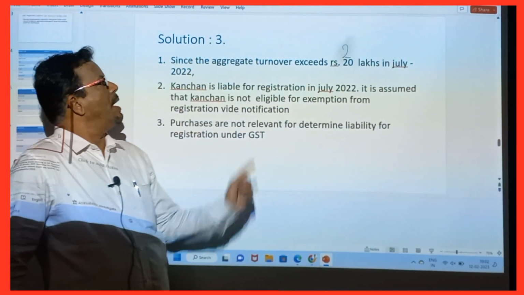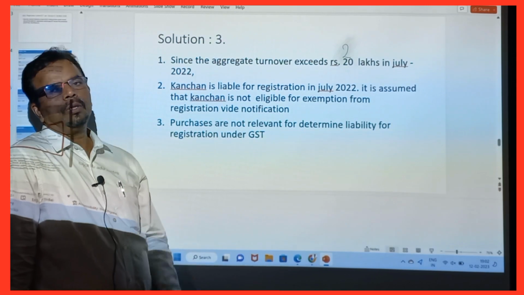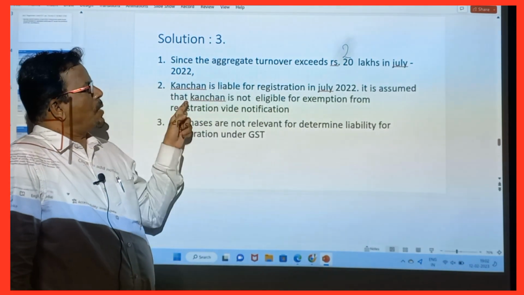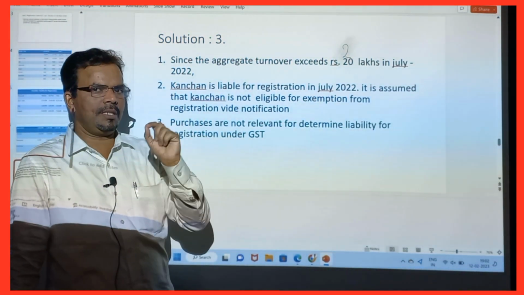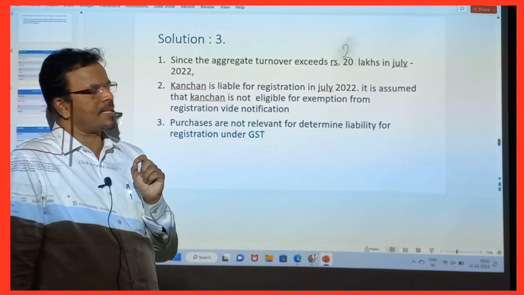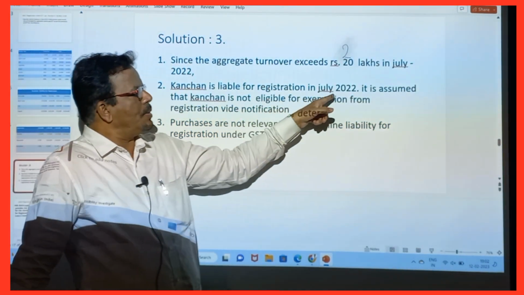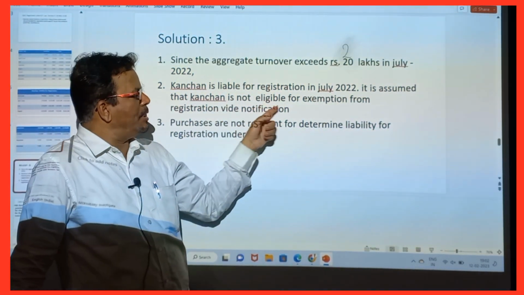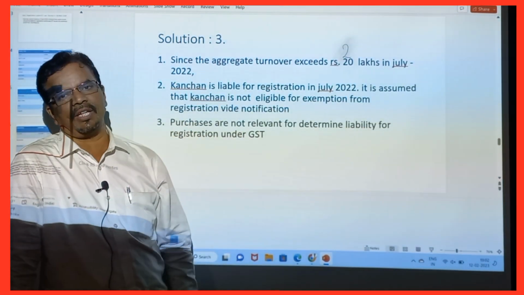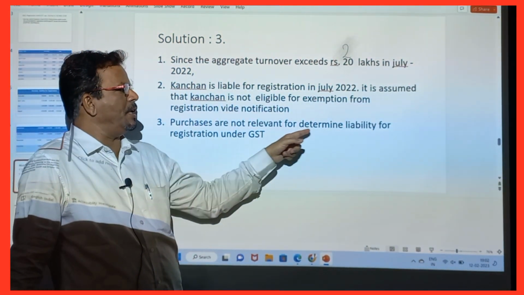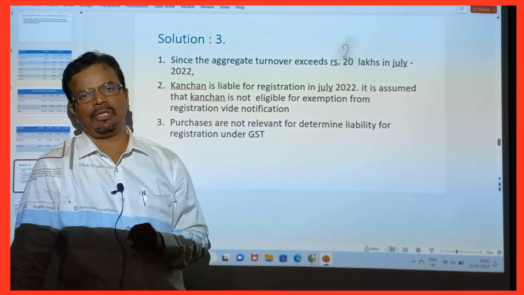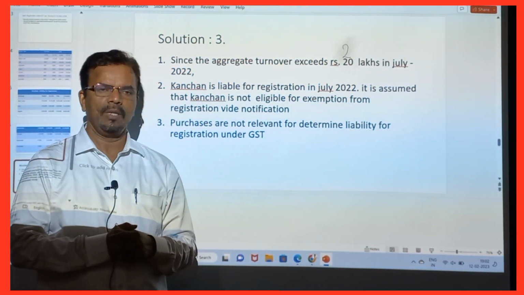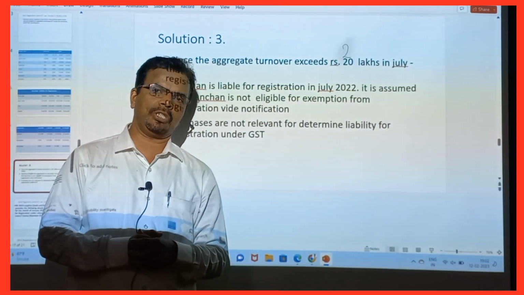So total sales, total aggregate turnover, we are getting 49,61,500. Now since aggregate turnover exceeded 20 lakhs in July 2022, the 20 lakhs was crossed in July itself. So Kanchan is liable for registration in July. The day your 20 lakhs is crossed, from that date you are liable to register. It is assumed that Kanchan is not eligible for exemption from registration vide notification. Purchases are not relevant to determine the liability for registration under the GST. Whatever purchases were made, taxable and tax free, we are not going to consider. So Kanchan is liable for registration.